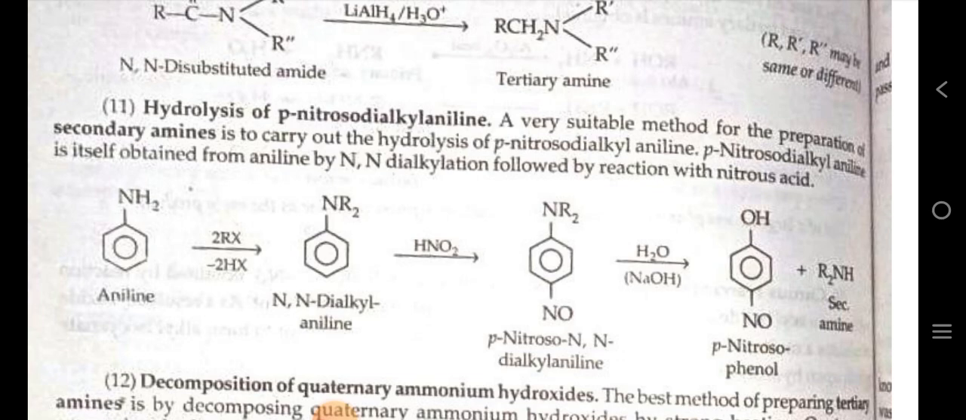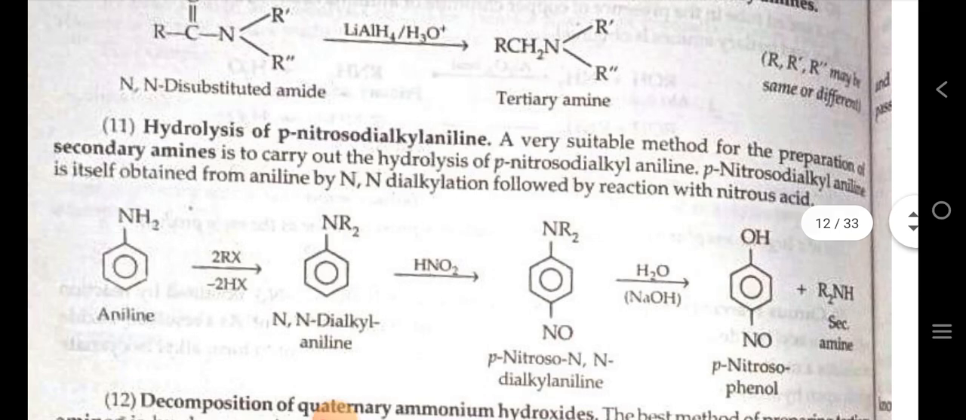Further, the preparation of amines is also by hydrolysis of para-nitroso-dialkyl aniline. A very suitable method for the preparation of secondary amines is to carry out the hydrolysis of para-nitroso-dialkyl aniline. Para-nitroso-dialkyl aniline is itself obtained from aniline by N,N-dialkylation followed by reaction with nitrous acid.